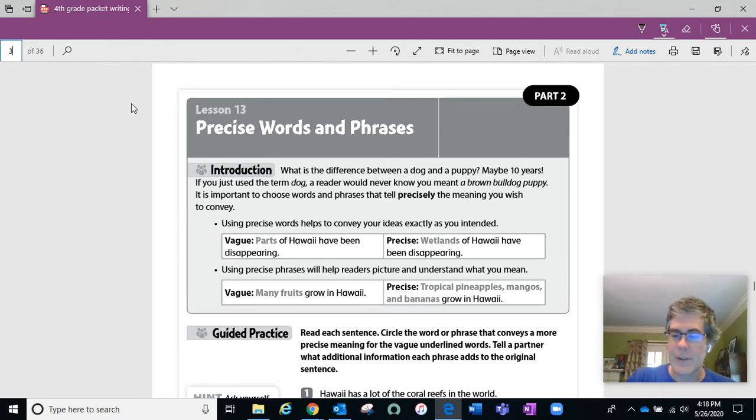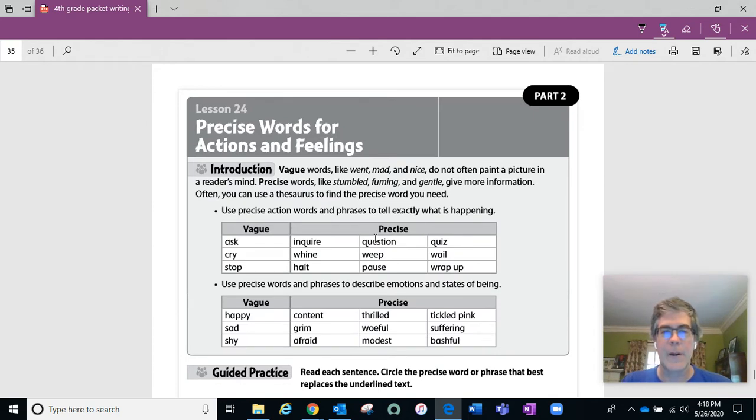When we're talking about actions and feelings, it's more a matter of finding the word that closely fits what we're trying to convey in whatever it is that we're writing. So, for example, they give an example of ask as being a vague word, and inquire, question, or quiz being more precise. But it really depends on the circumstances.